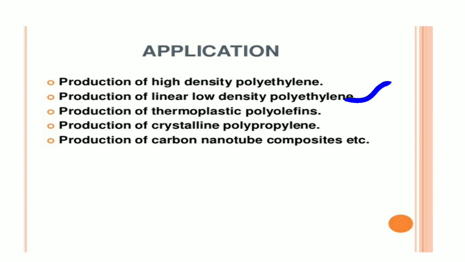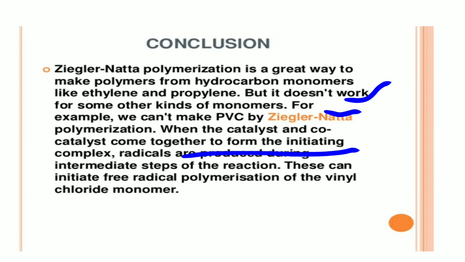Okay, next application is the production of thermoplastic polyolefin, and next is the production of crystalline polypropylene, and the last application is the production of carbon nanotube composite. This is a very important application of this Ziegler-Natta process. It is very important for the production of carbon nanotube composite.